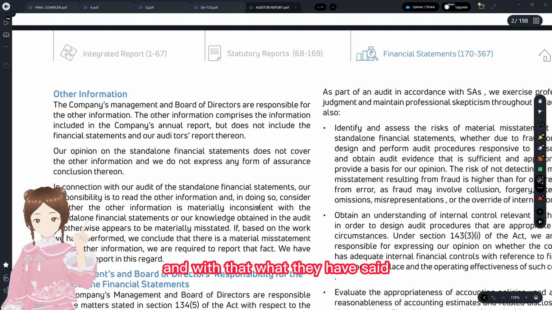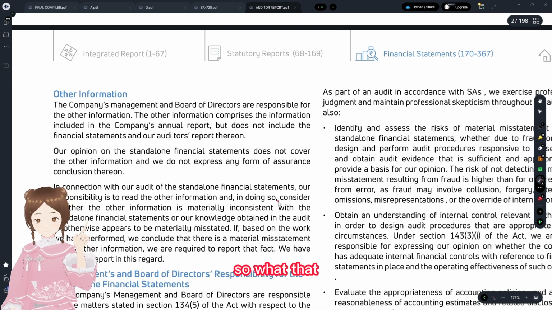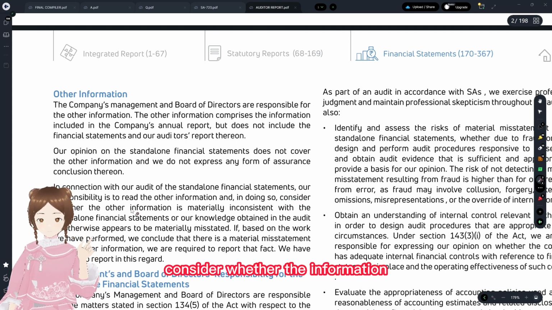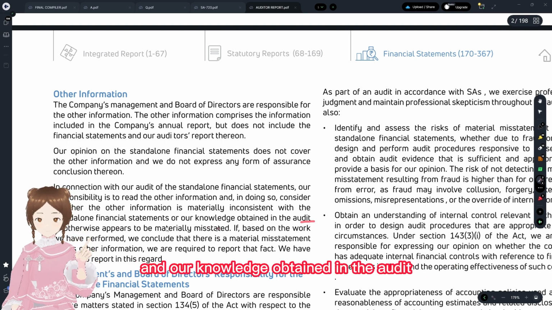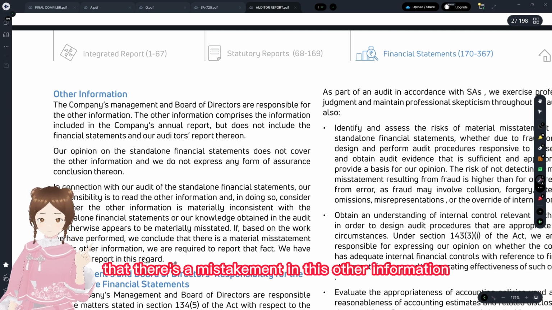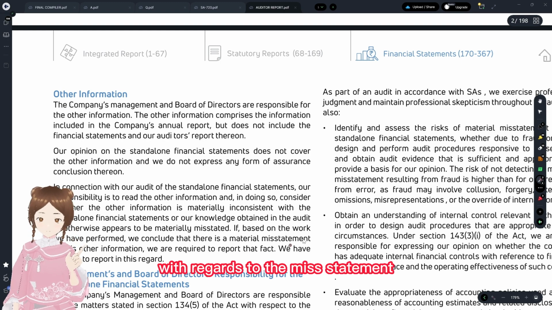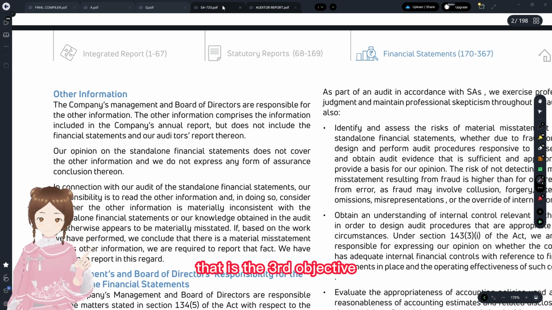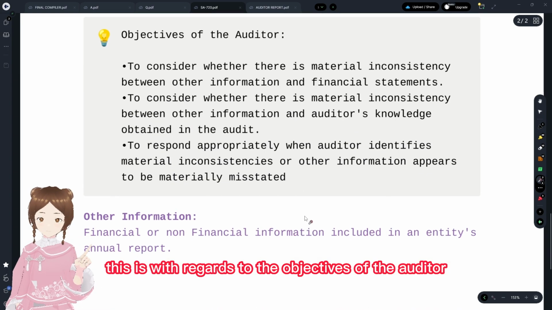And with that, what they have said is that they are asking the users to consider whether the information is materially inconsistent with the financial statements, the first objective, and our knowledge obtained in the audit, the second objective. And how he has to respond: he is saying that we conclude that there's a misstatement in this other information. That is how they have responded with regards to the misstatement. That is the third objective. All three they have complied with. This is with regards to the objectives of the auditor.